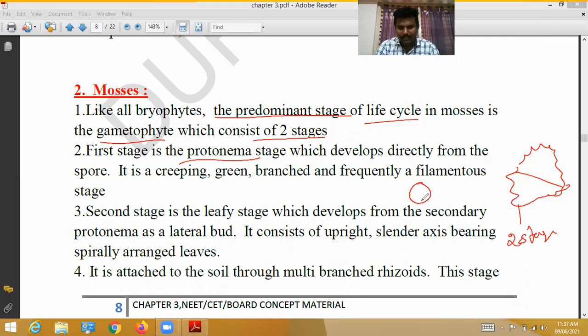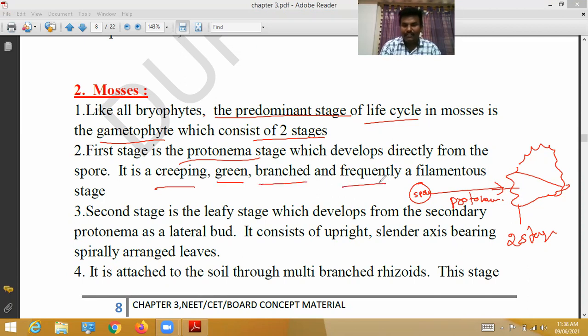The first stage is called the protonema stage, which develops from the spore. The spore gives rise to the protonema. The protonema creeps on the ground, and is green, branched, and frequently filamentous in nature. It consists of thread-like structures.